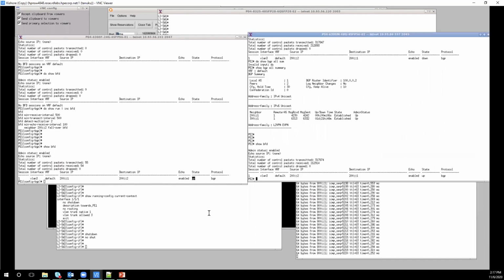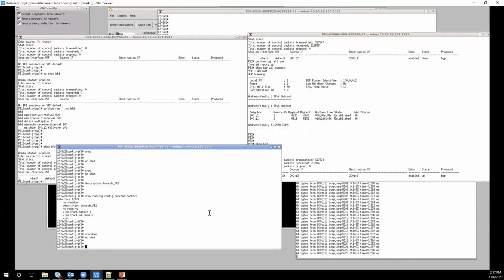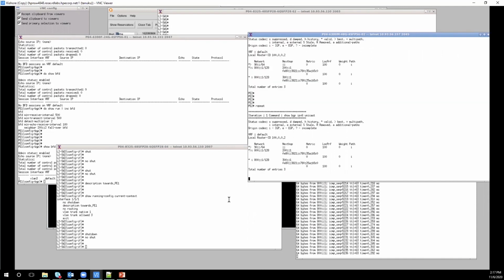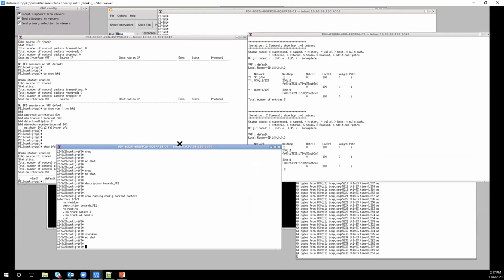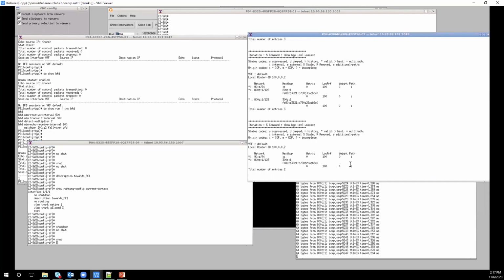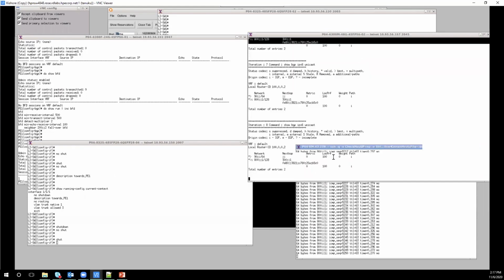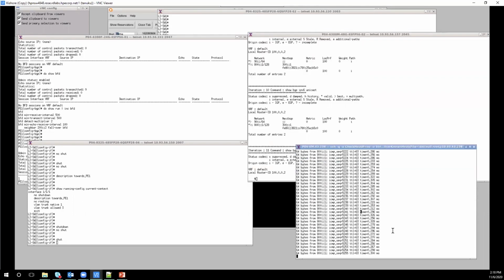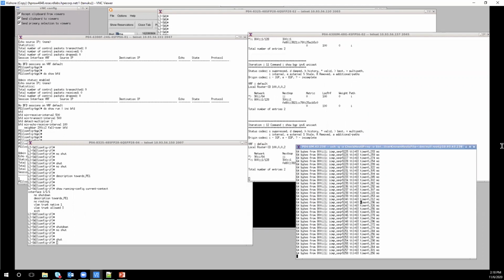Now I am going to shut down the link of the primary path, so we can see how quickly it converges to the secondary path. I am shutting it down, and we can clearly see that within a few seconds it has converged to the alternative path, and there is no ping drop. Yeah, that's all.